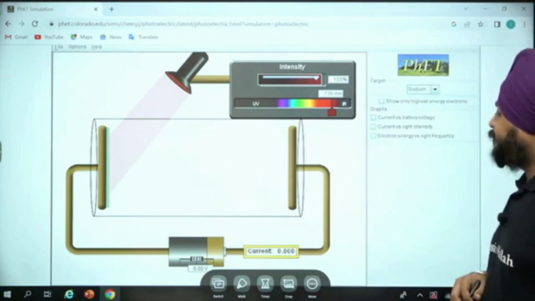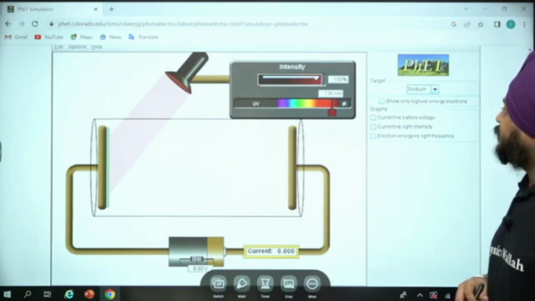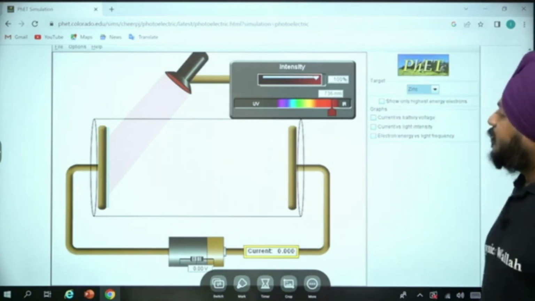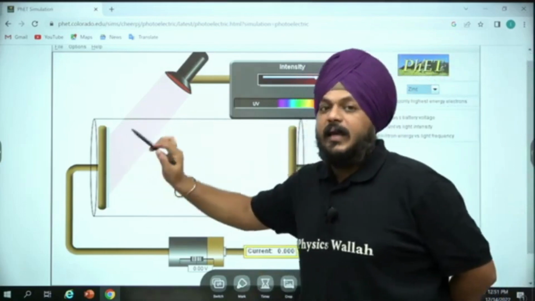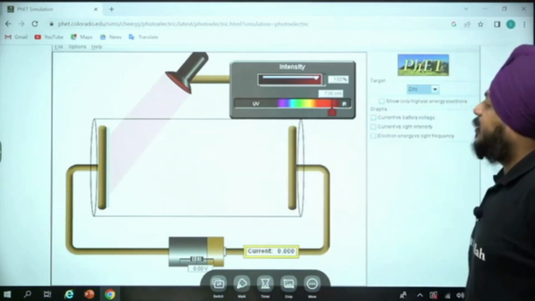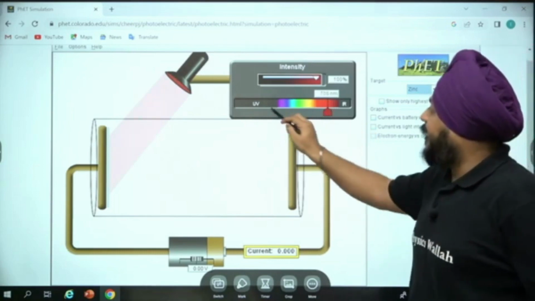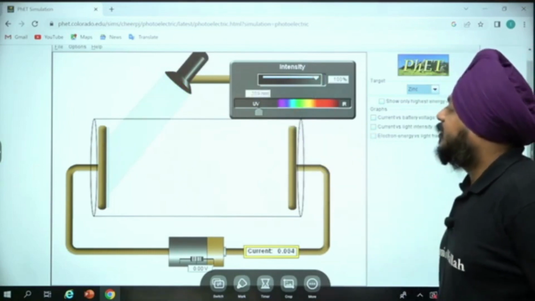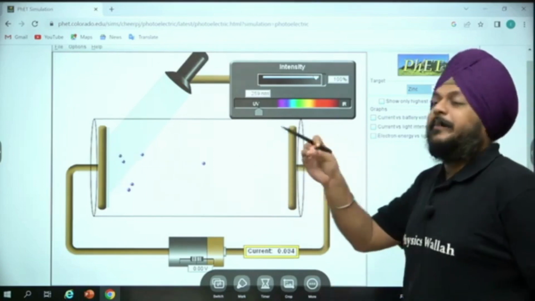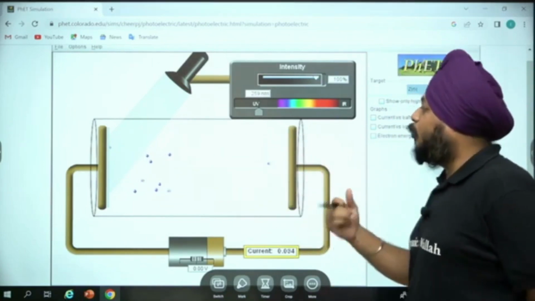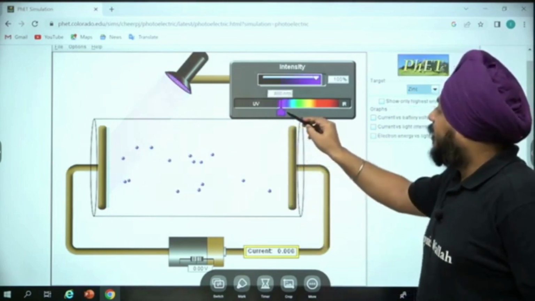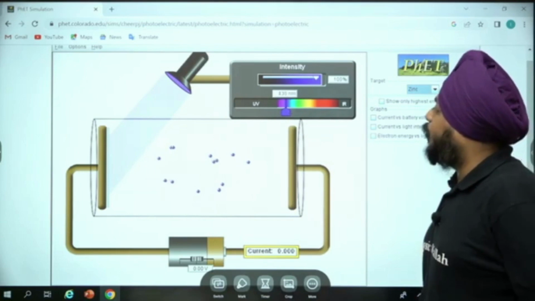Suppose I am changing the surface. This surface was previously sodium. Now I changed it to zinc. Again I am going to take back the light, as some of the particles are getting out from that specific surface. Now let's change the wavelength of the light. Again back to 400, nearby 400.